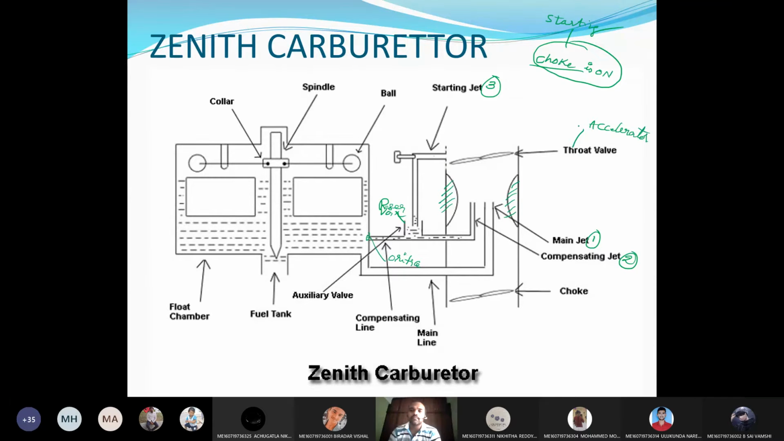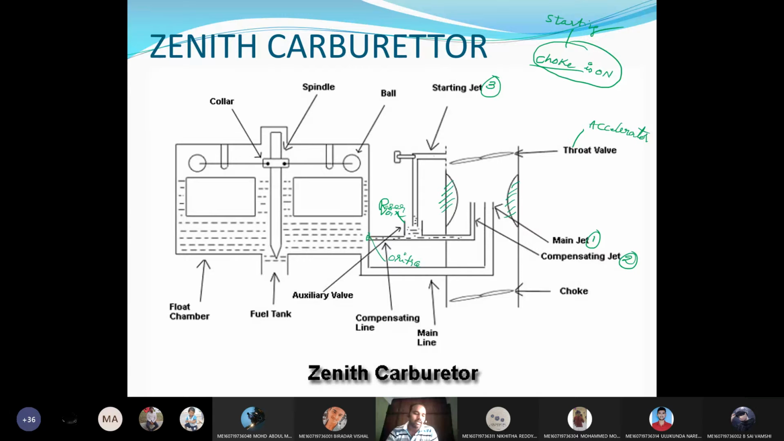Do FI engines also have a choke, sir? Fuel injected engines? I don't think so, because the carburetor is eliminated in fuel injection. Yes, in fuel injection we are eliminating the carburetor. When there is no carburetor, there is no choke at all.